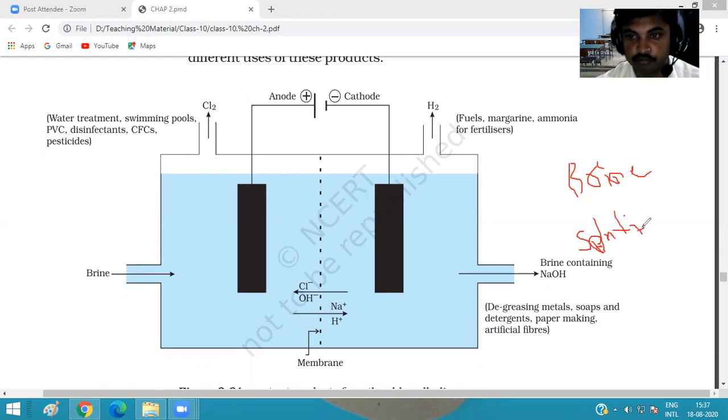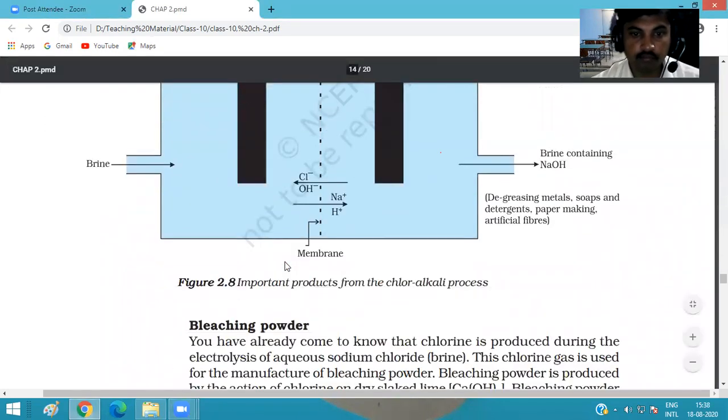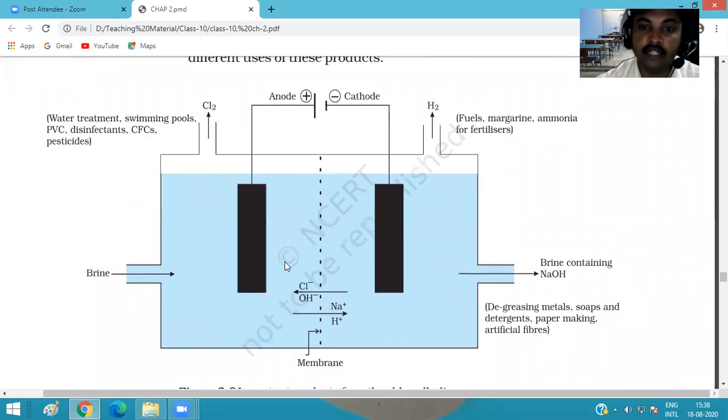Brine solution. Okay, so we prepare a system to get the different products.